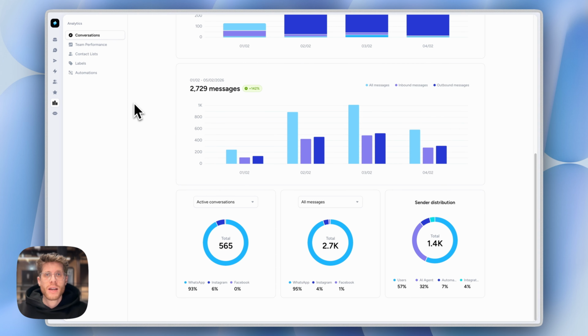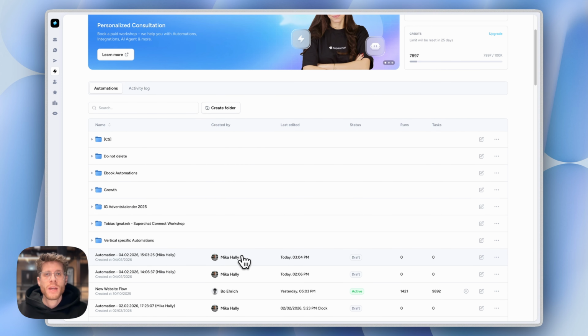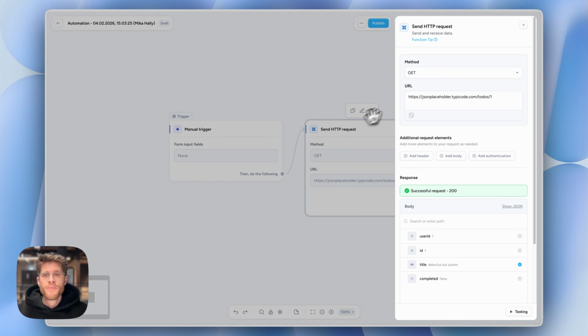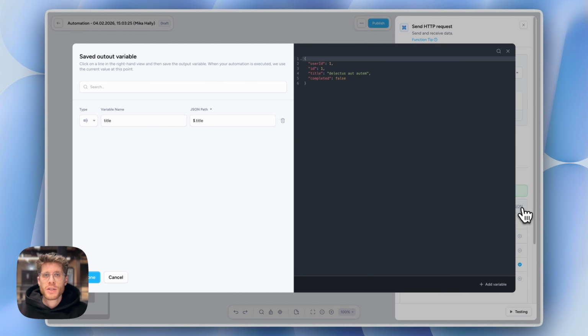Now jumping to automations to show you one small thing that we shipped here, especially for all of the advanced users that are also working with our webhook trigger and our HTTP request action. You now finally have a search here. Especially if you work with bigger JSON data, we now make it super easy for you to search through it.